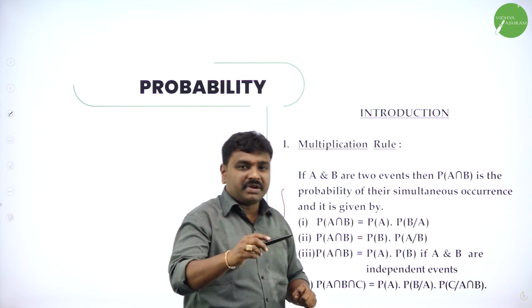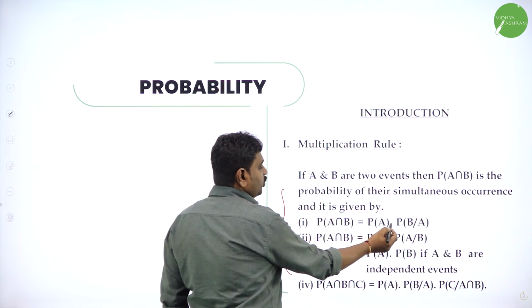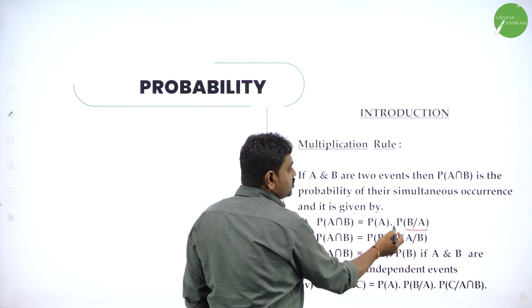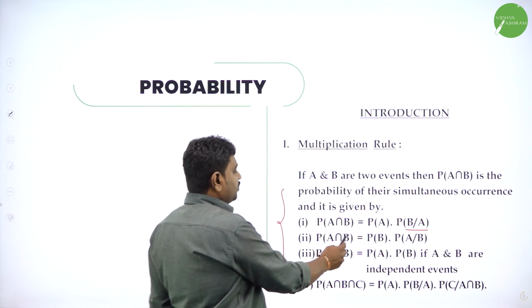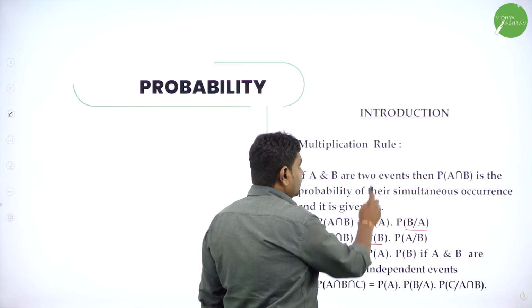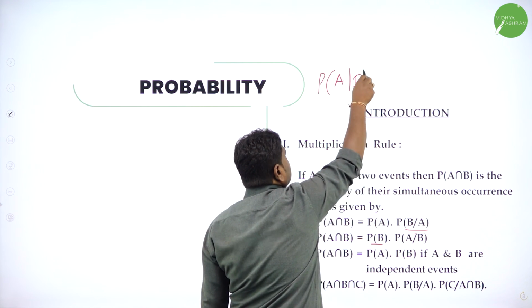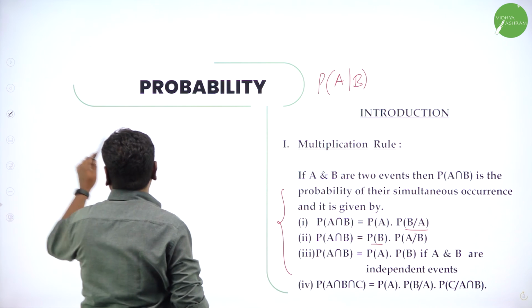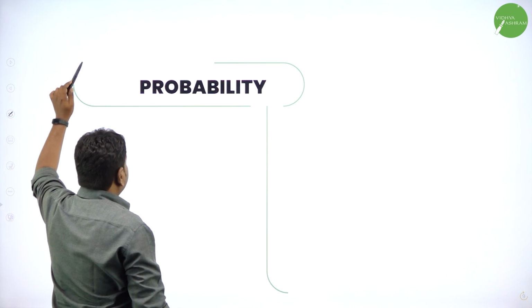All these things I'll be adding along with the problems. So here P of A intersection B is P of A into P of B by A. P of B by A means probability of B given A occurred. And P of A intersection B is P of B into P of A by B. How to read this? We read this as probability of A given that B occurred. And we have the multiplication rule, conditional probability, addition theorem, all these things I'll be adding again.